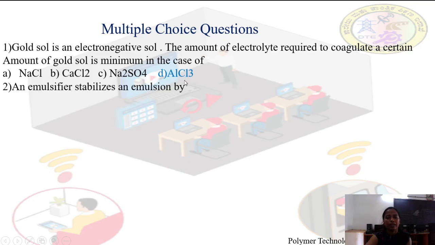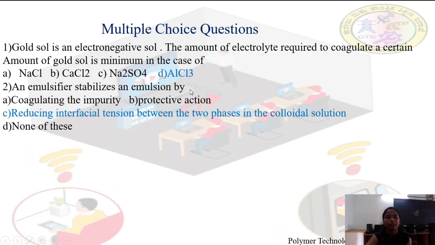An emulsifier stabilizes an emulsion by: A coagulating the impurity, B protective action, C reducing interfacial tension between the two phases in the colloidal solution, D none of these. Answer is C, reducing interfacial tension between the two phases.